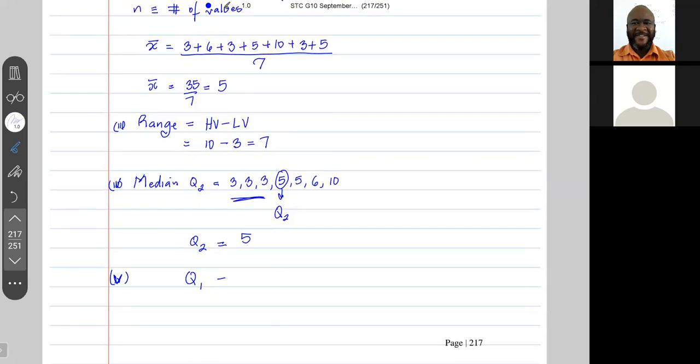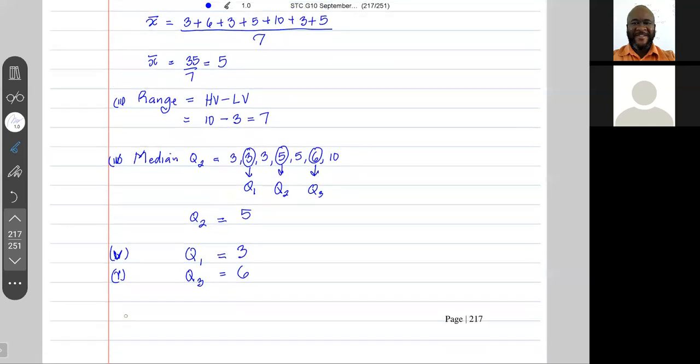There are 3 numbers in the lower half, and the one in the middle is Q1. So Q1 is 3. The upper quartile is Q3, the middle of the upper half. The middle of the upper half is 6, so Q3 is 6.